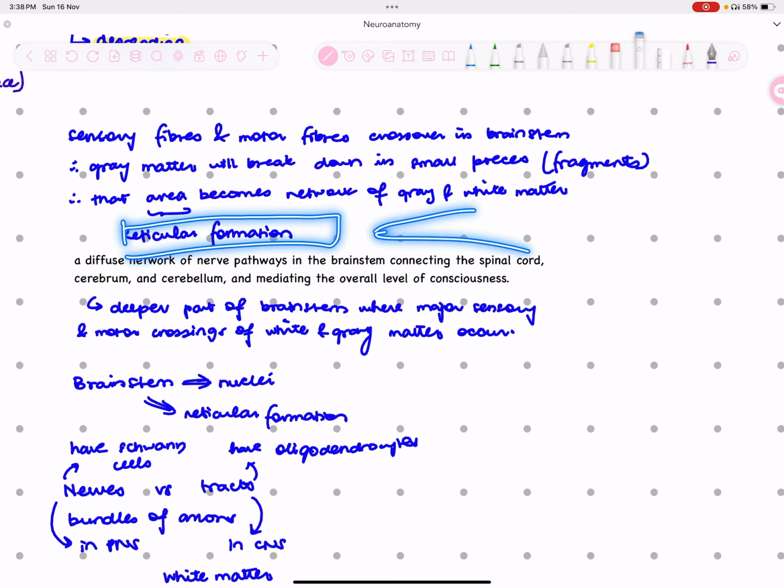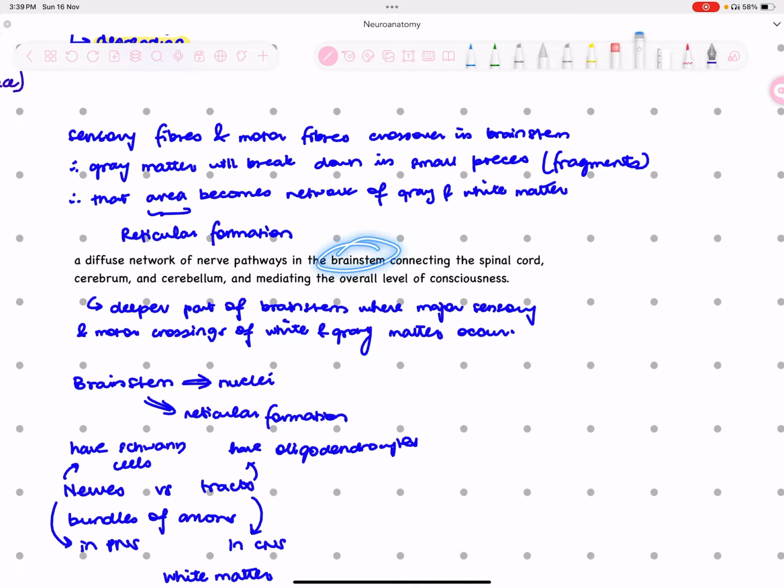The other function is also pain. Some of the slow pain fibers terminate in the reticular formation, so you can feel the slow, throbbing, nauseous, burning pain, right? That's also because of the reticular formation. And another main function is that it brings the level of consciousness because it turns the cerebral cortex on and off.